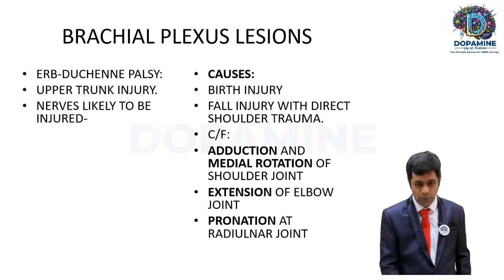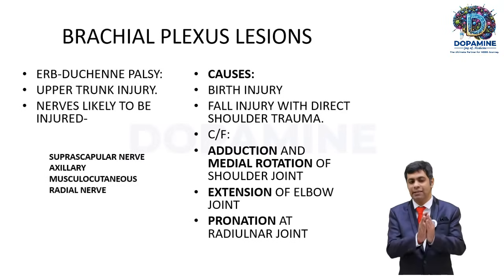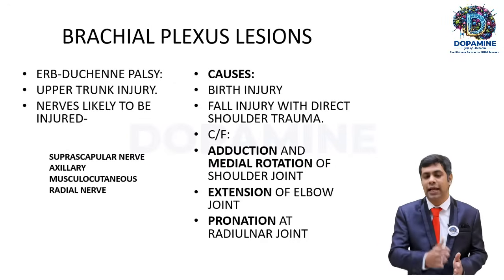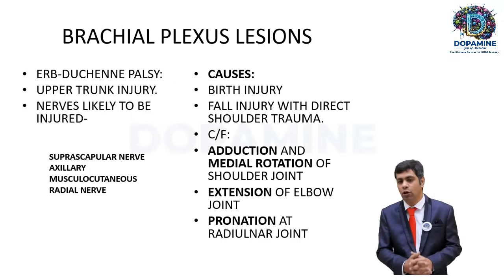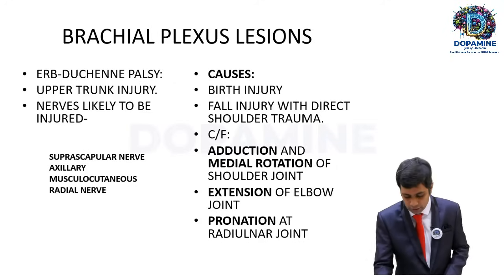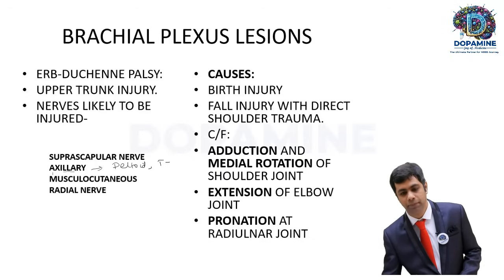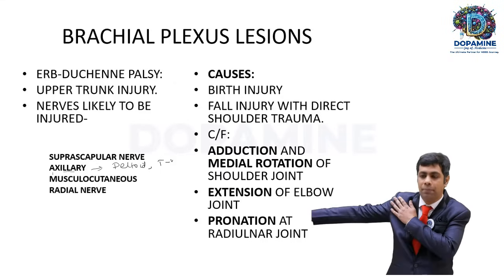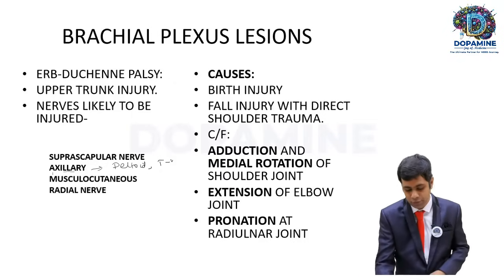So once again, more discussion here. Look at the Erb's palsy. The nerves which are likely to be involved will be the suprascapular nerve, the axillary nerve, the musculocutaneous nerve, and the radial nerve. So let us discuss how this kind of scenario happens. First look at the axillary nerve. Axillary nerve supplies deltoid and teres minor. What is the function of deltoid? Deltoid is to abduct the arm. So when deltoid is paralyzed, the arm will be in adducted position.